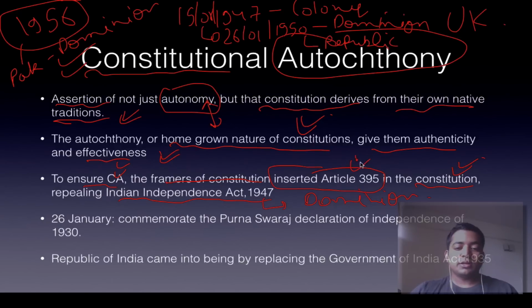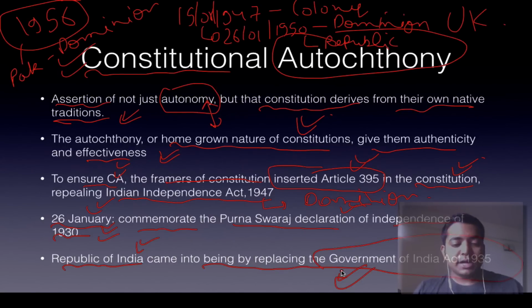That is why we inserted Article 395, which repealed the Indian Independence Act of 1947. To commemorate the Purn Swaraj Declaration of Independence of 1930, we chose the date of 26th January. Then the Republic of India came into being by replacing the Government of India Act 1935. Is that understood, sir and ma'am? 100% understood? Okay, then we move on.